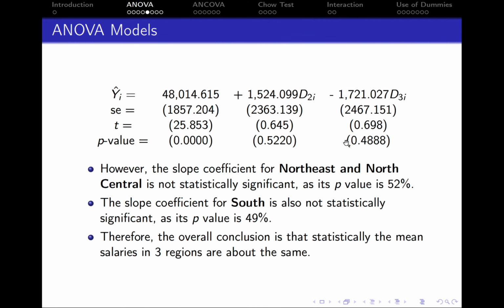And if we look at the p-value of the last coefficient, we see that it is almost 49%, which is again higher than even 10%, which means that statistically the difference is equal to 0, which means again that there is no statistical difference between the salary in the West and the salary in the South. So statistically the salaries are the same. And this is the final conclusion that we've got here.